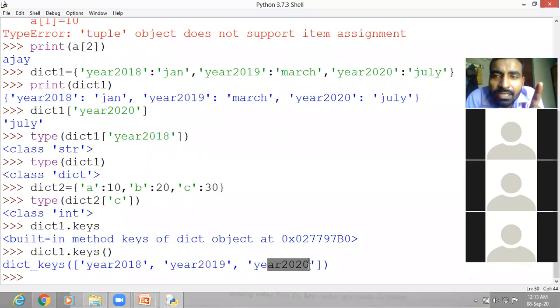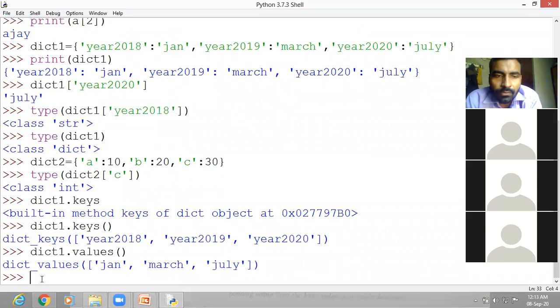In the same way, there is a function values. If you want to find all the values of a dictionary, you can write the values function. For that, we have dict1 dot values. Close the parenthesis and press enter. Now you'll find all the values of dict1. See, what were the values? January, March, and July. So the values function provides all the values of the dictionary, and the keys function provides all the keys of the dictionary.